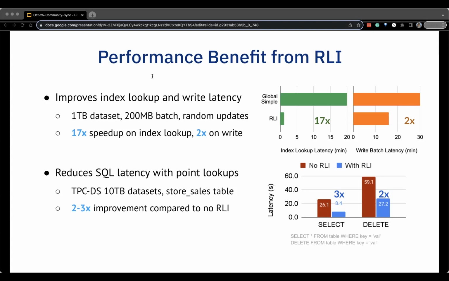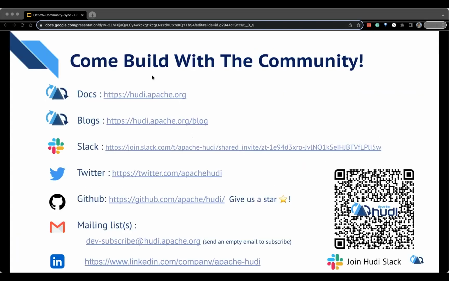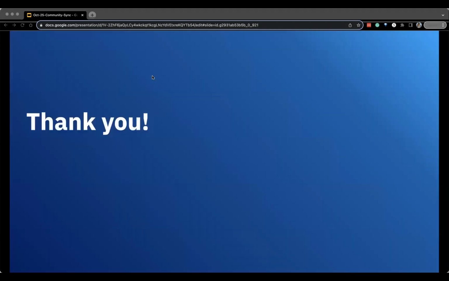So this wraps up the quick overview of the record level index and a little bit of a deep dive into the mechanism.